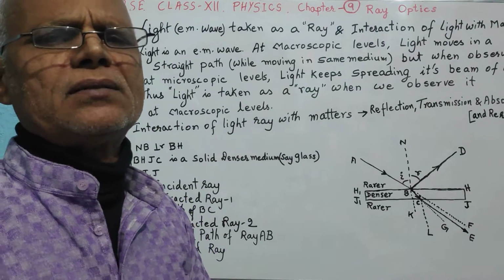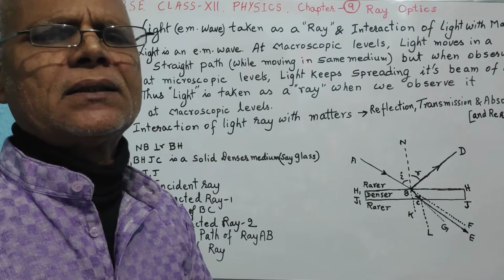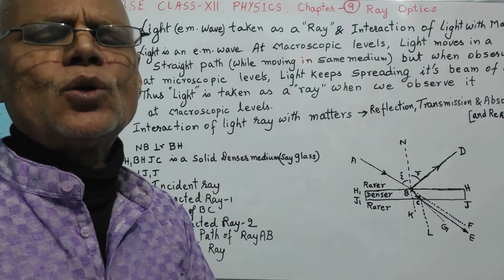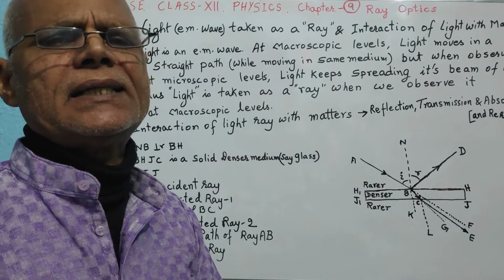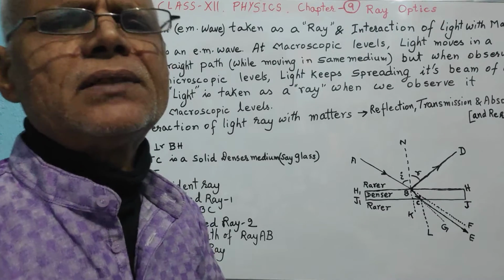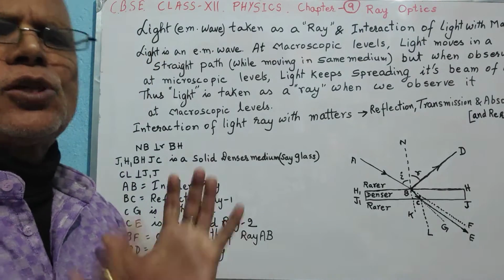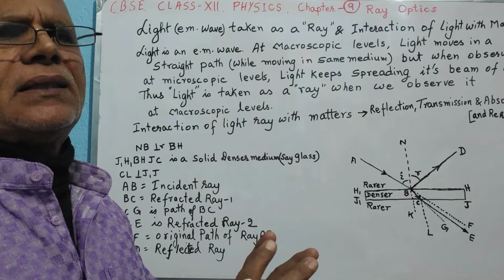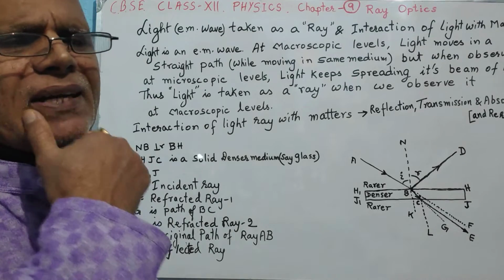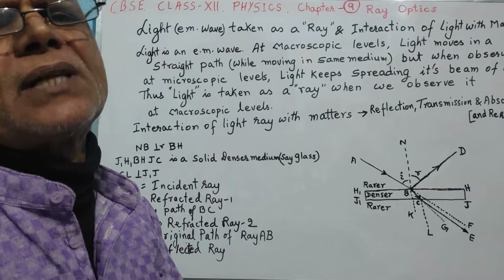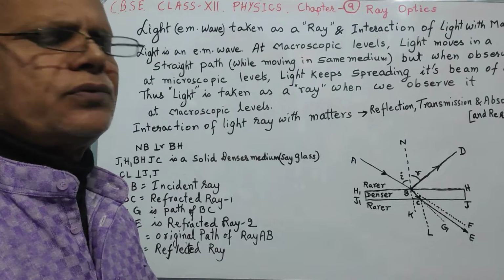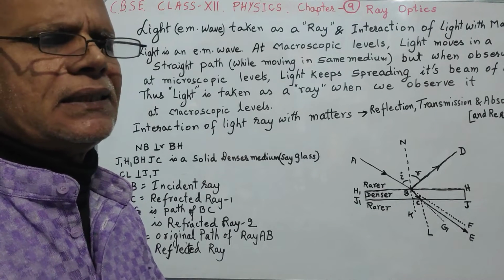We have also found how it exerts pressure, but in our day-to-day life we ordinarily take light as a ray. This is because when we observe at the macroscopic level, meaning in greater dimensions, and observe a light ray, we see that it appears to travel in a straight line. But that is not true. We shall find it in detail in the next chapter.